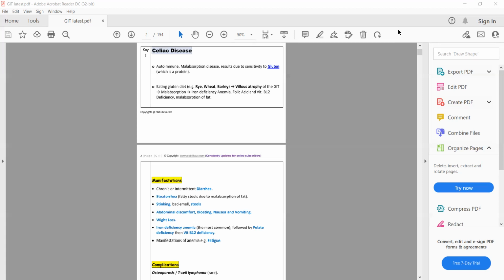And as the nutrients are not absorbed, iron, vitamin B12, and folic acid will also not be absorbed, which can result in iron deficiency anemia or folate deficiency or vitamin B12 deficiency. And anemia will manifest as fatigue.